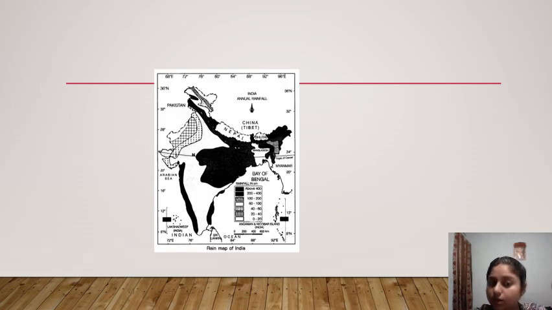Now here is one image in front of you. See this image very carefully and then tell me what you have observed from this image. Okay, this one is a map of what? India. So what does this map show? About rainfall, how much rainfall occurs in India.